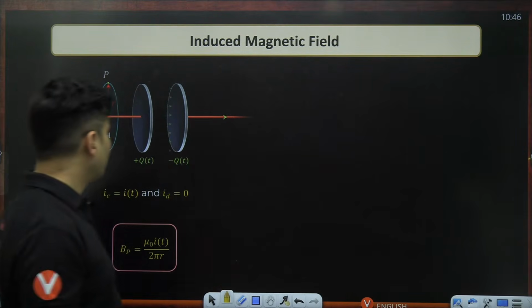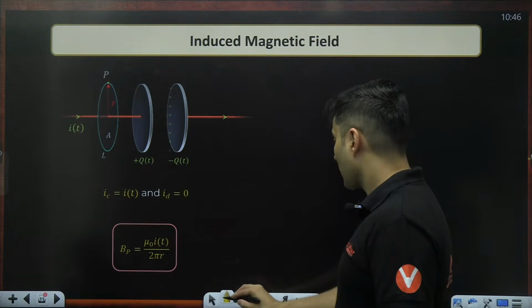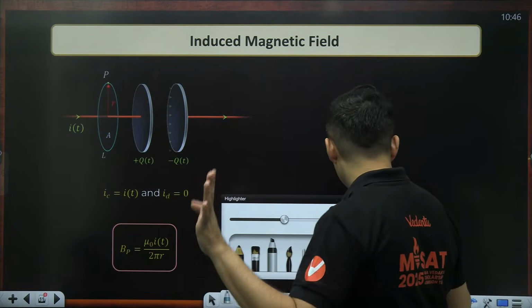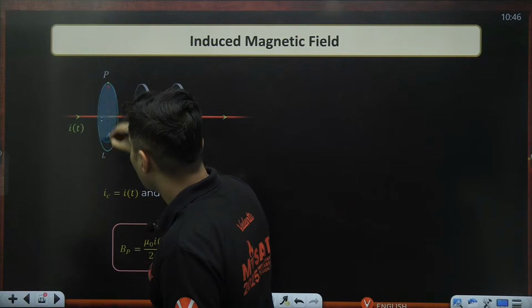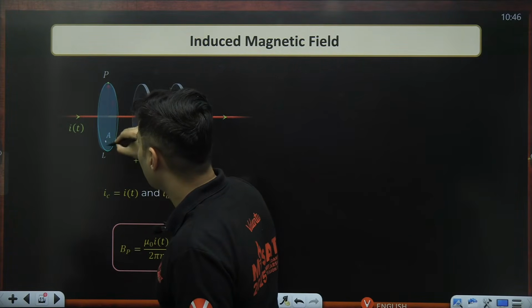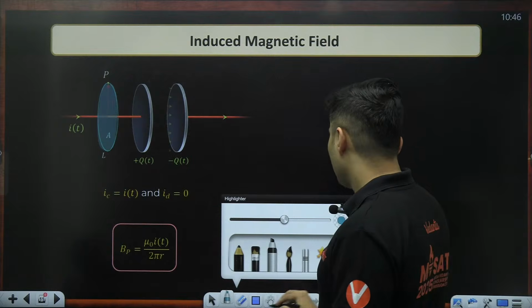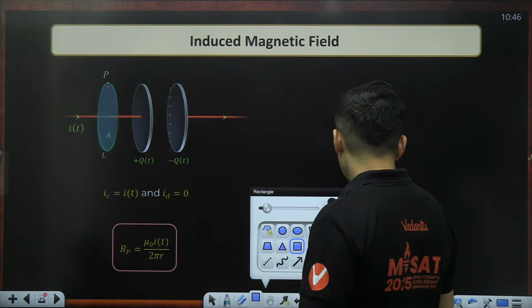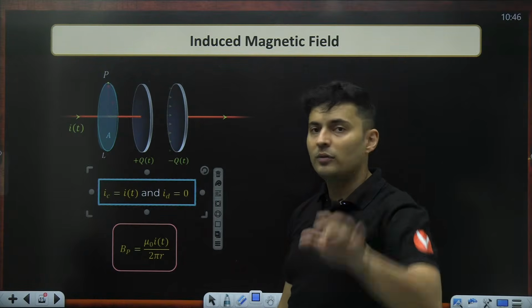reaffirm this particular concept again, coming back to our original problem statement, if I choose this as my area, then I will have conduction current, but I will not have displacement current. How many of you agree with this?